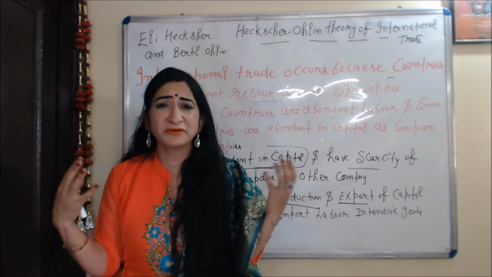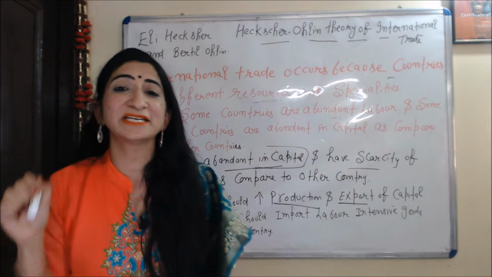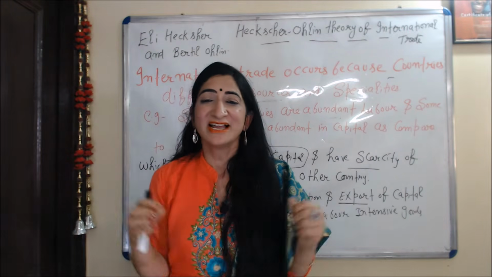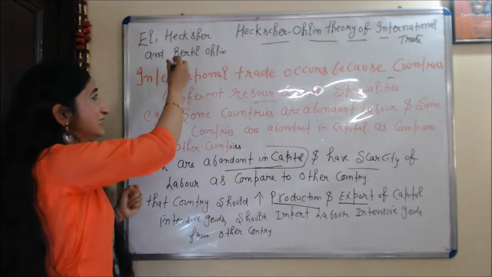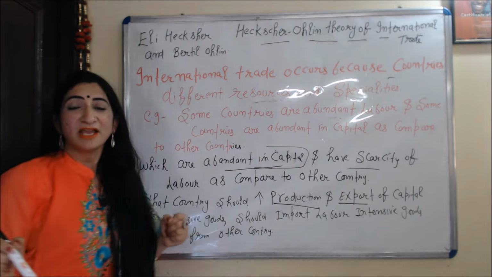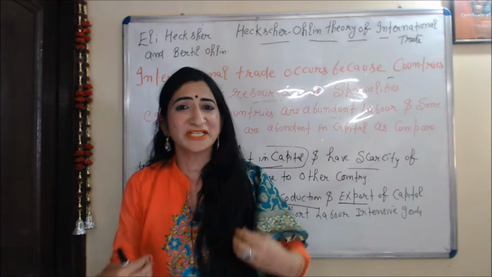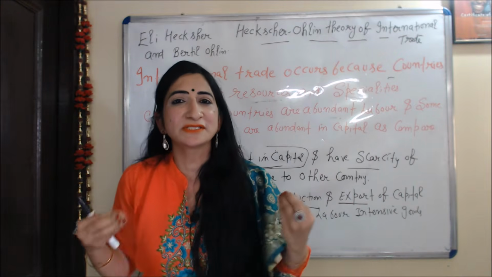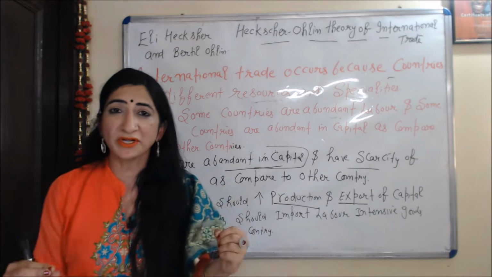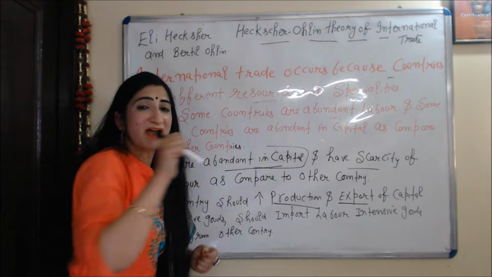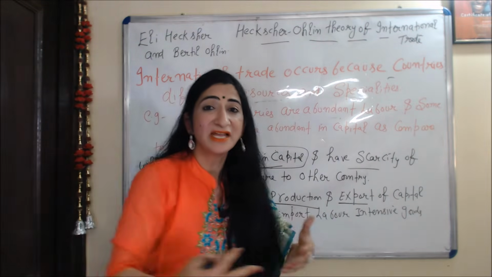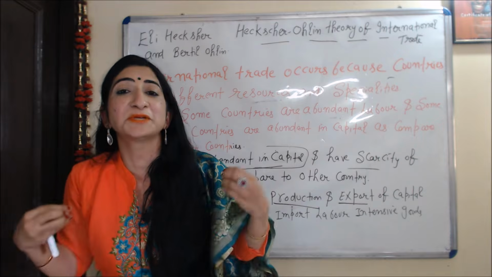Today we are going to learn about Heckscher-Ohlin theory of international trade. This theory is given by Eli Heckscher and Bertil Ohlin. According to this theory, international trade occurs because countries have different resources and specialities.